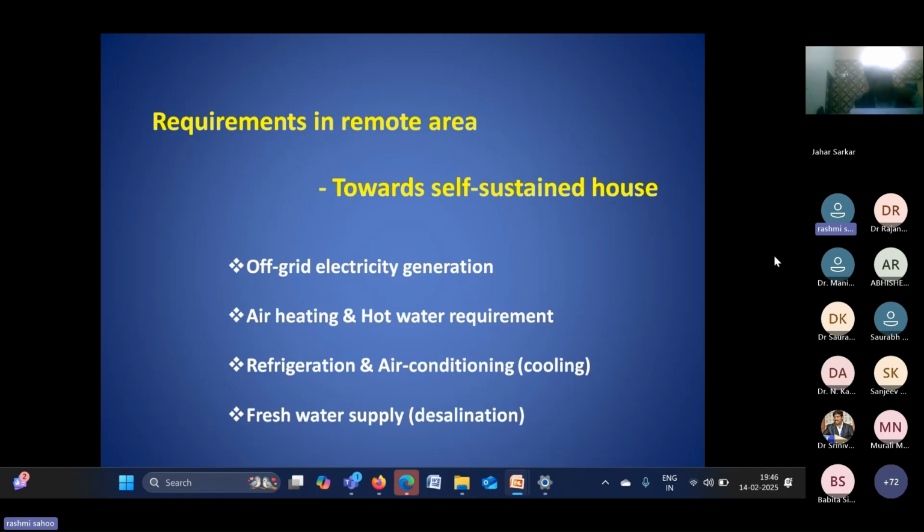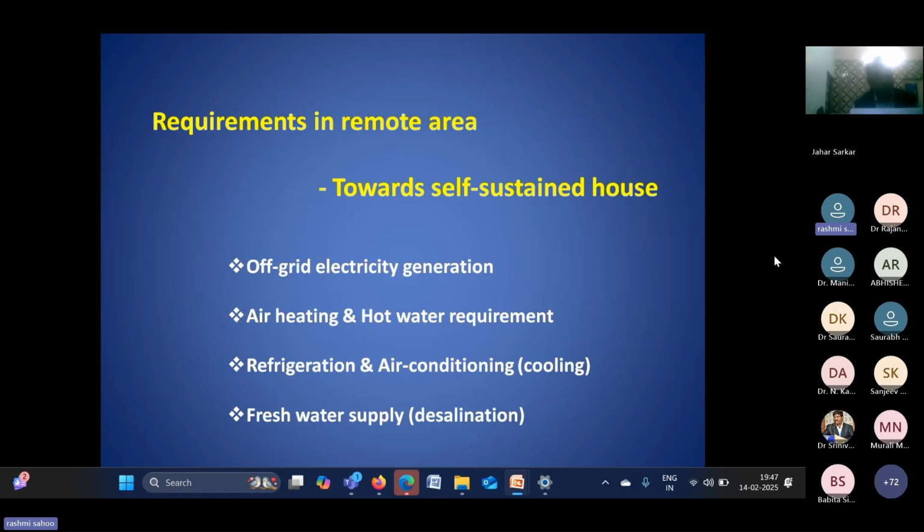As well as in the summertime, we need a cooling system or air conditioning and refrigeration system, and in the winter season we need hot air, heating of rooms, or hot water. These are some of our requirements. In many places near the sea, the normal water is salted water, so we need fresh water for household application.